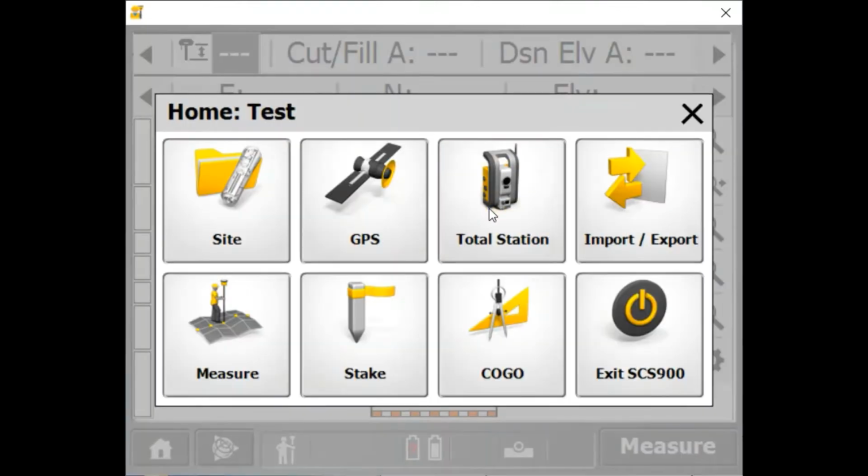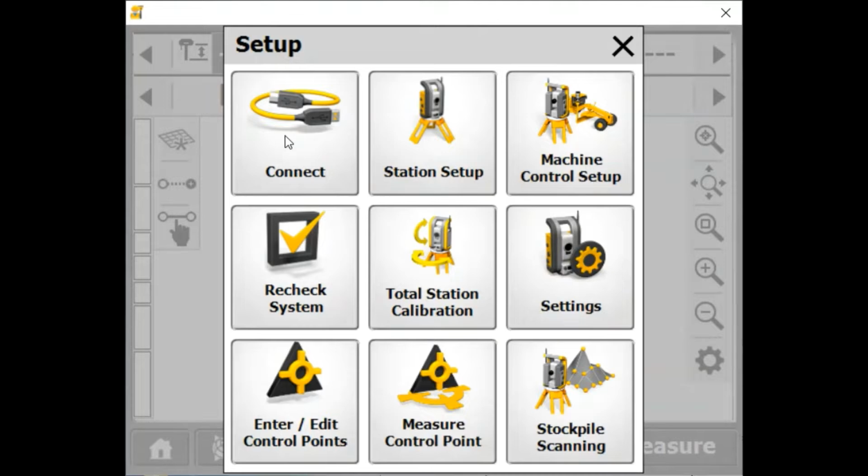If you're connecting to a total station, you go here: connect, station setup, machine control setup, recheck system, total station calibration, settings, enter and edit control points, measure a control point, and scan a stockpile.